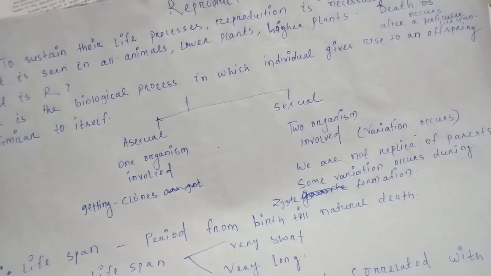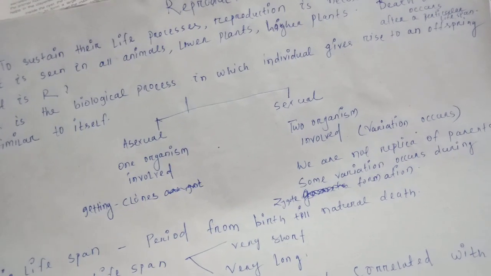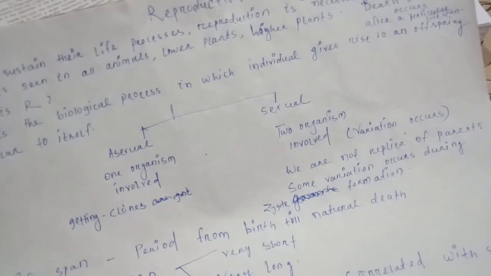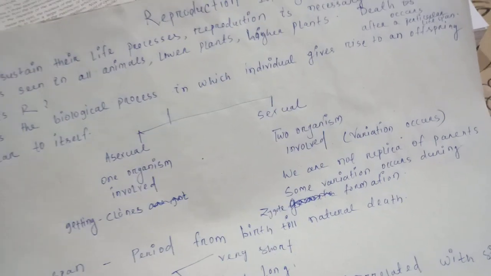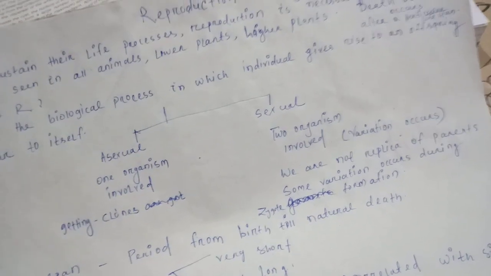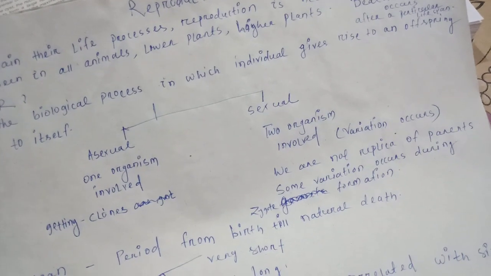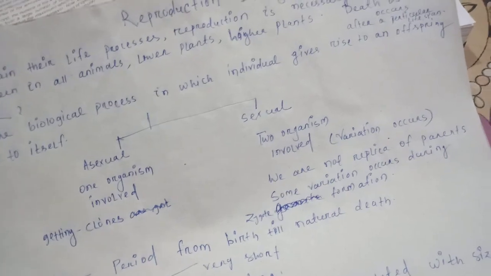Every organism, every plant, in their life processes, death occurs. So to continue their life processes, they reproduce. And so that reproduction process, it is a life process, it is a physiological process, is very necessary for the organisms.